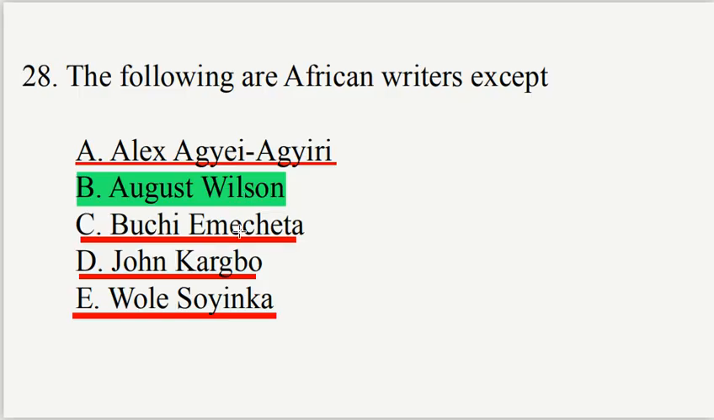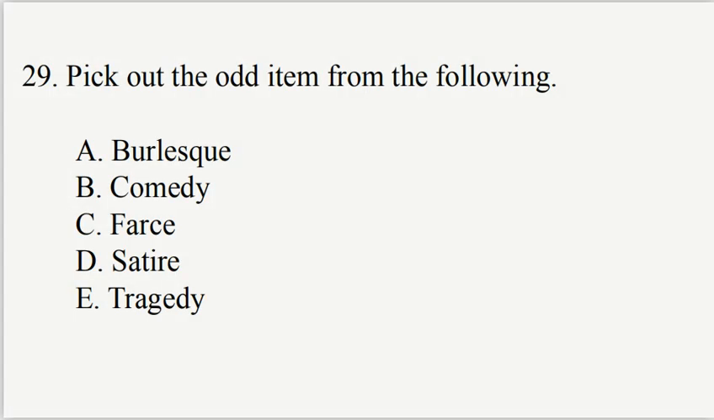Number 29. Pick out the odd item from the following. A. Burlesque. B. Comedy. C. Farce. D. Satire. E. Tragedy. Burlesque is a work of art that mocks by imitation. It's simply a parody. Comedy is a humorous work of literature that evokes laughter. Farce is a style of humor marked by improbabilities with little regard for reality. It is simply an exaggerated comedy.